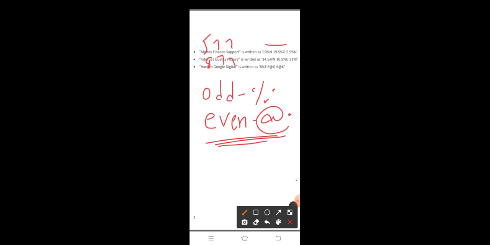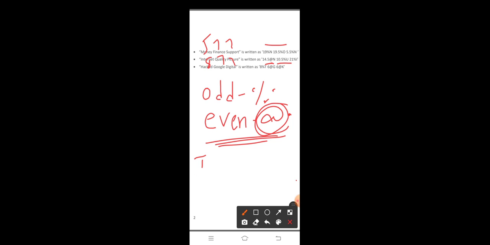So in this coding there are 2 percentage and 1 at the rate. The code of internet is 14.5 at the rate N. It is an 8 letter word and the symbol is at the rate. So easy. By using this word we will find the total coding of a word.